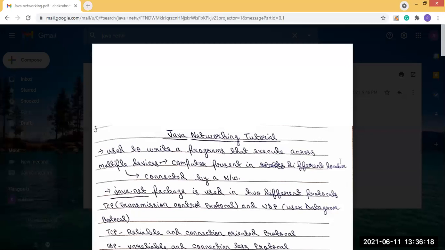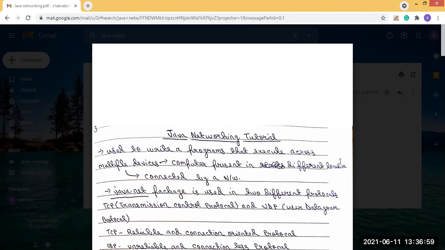Now, this java.net package is used with two different protocols. If you remember, in networking there are two protocols: one is TCP and another one is UDP. That is TCP, transmission control protocol, and UDP, user datagram protocol. The java.net package is used in these two protocols.